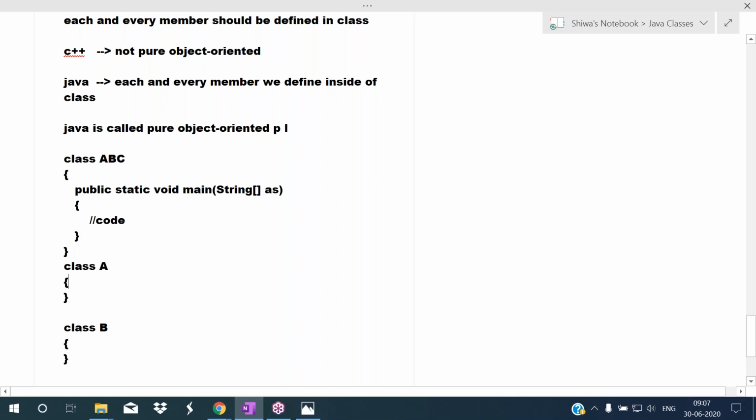Outside of the class, we are not defining any members. Each and every member we are defining inside of the class only. So to write a Java program, a minimum of one class is required. So that's why we are calling Java the pure object oriented programming language. That's it.